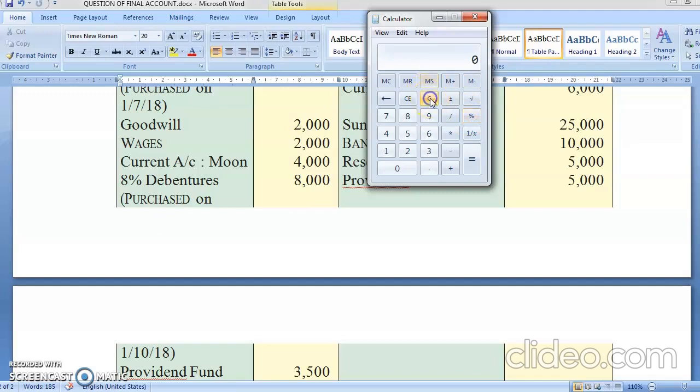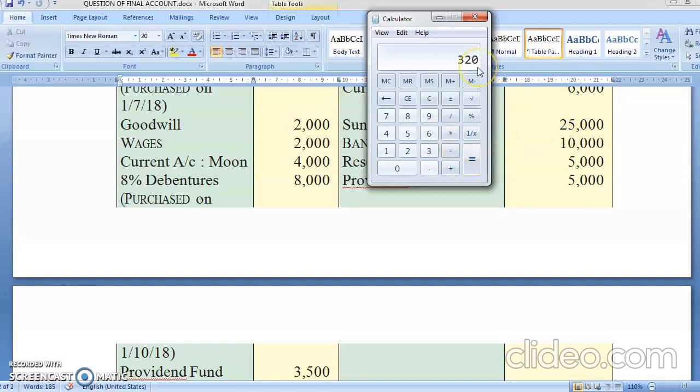Okay, some mistake here. 8,000 into 9 percent comes to 720... the speaker computes the whole year's interest, and since it is 6 months, divides by 2, so the interest comes to 320.